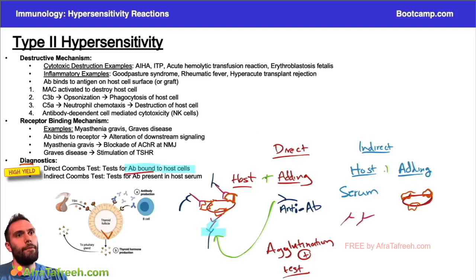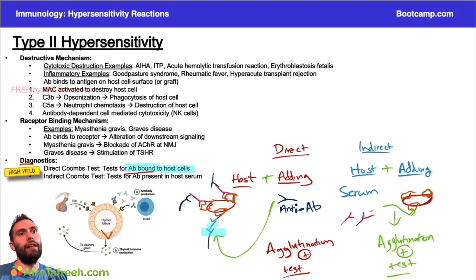And what happens if I put these together, right? If I put these together, these antibodies are going to bind to these antigens. And what would I expect? I would expect agglutination, right? If there were antibodies in my host serum, which again would be a positive test. And you can imagine the classic antigen that's going to be on red blood cells that we add for doing this agglutination. We might be testing to see if we have red blood cell transfusion compatibility, right?